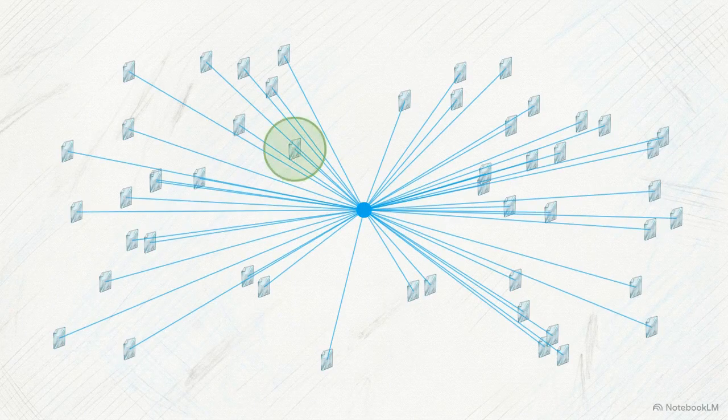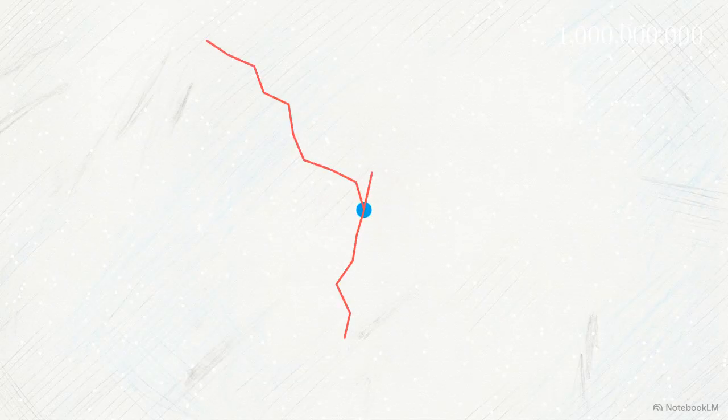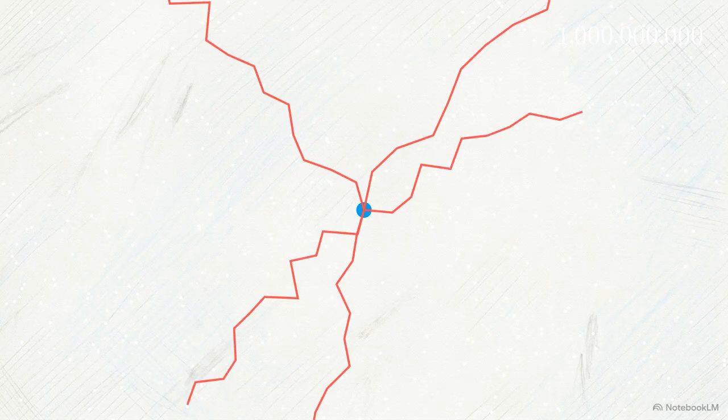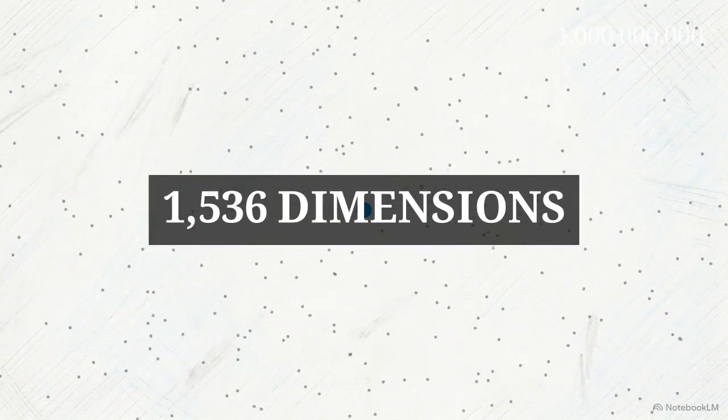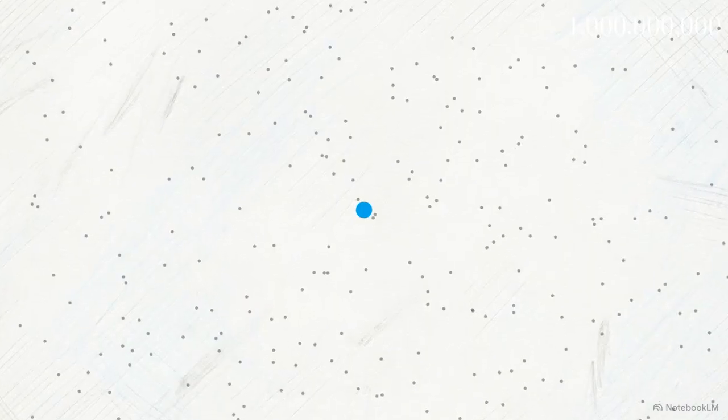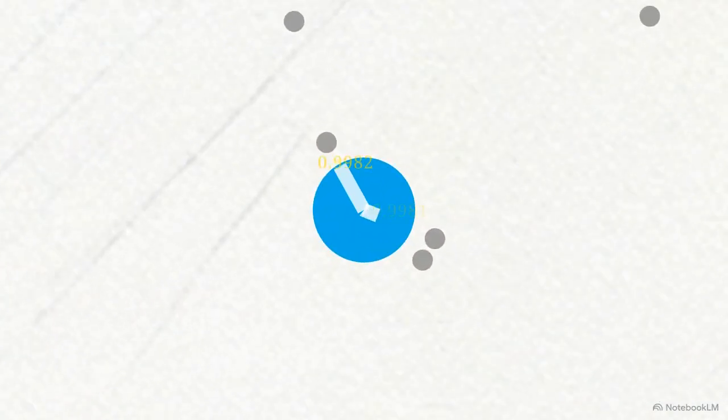At query time, the system computes cosine similarity against every single stored vector in a flat index to find the closest match. With 10,000 points, that calculation takes milliseconds. With 1 billion points, computing that distance for every single query becomes a hard mathematical limit. As you scale high-dimensional data, the curse of dimensionality kicks in. At 1,536 dimensions, the mathematical distances between individual embeddings become uniform. The distinct clusters of meaning dissolve, and everything starts looking equally close to everything else.